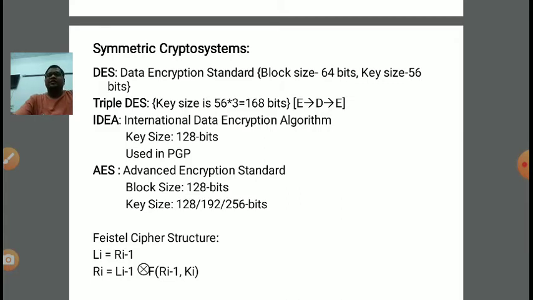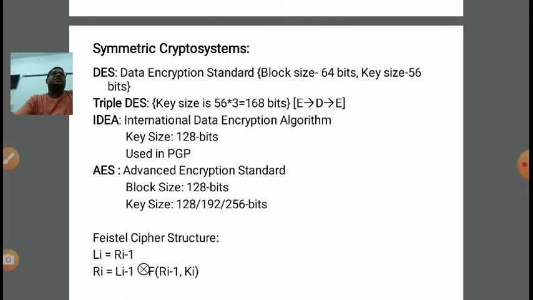One input is the message, and the message can be in two forms. First is stream form, second is block form. Block means a collection of alphabet, a collection of text, of fixed size. So in case of DES, the block size is fixed and the standard size is 64 bits.